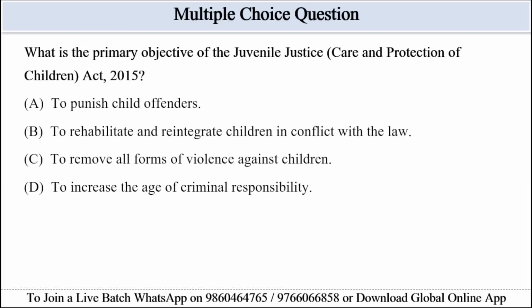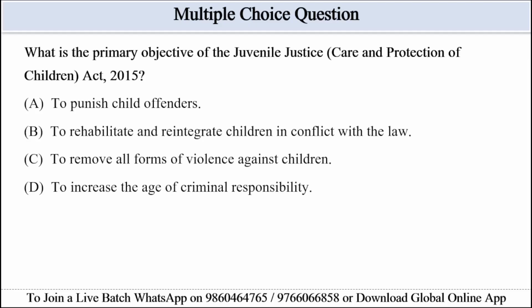Option A, to punish child offenders. This is opposite to the passage's emphasis. The Act is reformative, not punitive, and focuses on care and rehabilitation instead of punishment. In case of option C, to remove all forms of violence against children, this is too broad and is not stated as the specific objective of this Act in this passage.